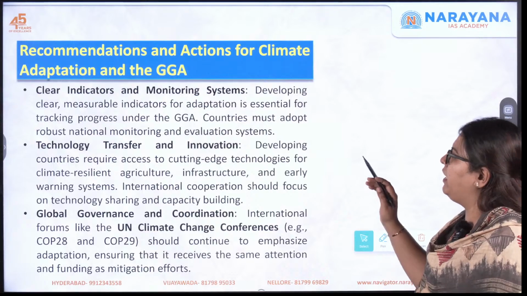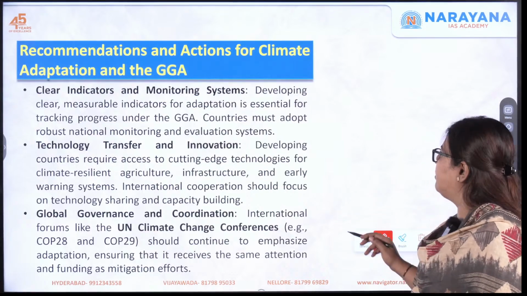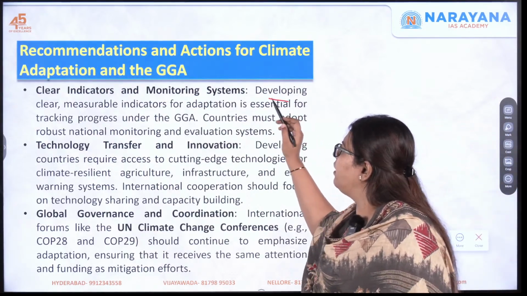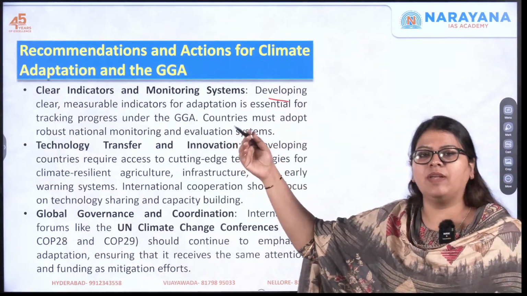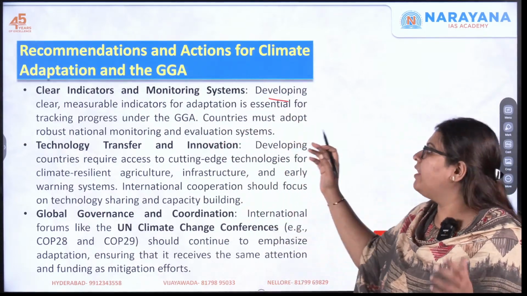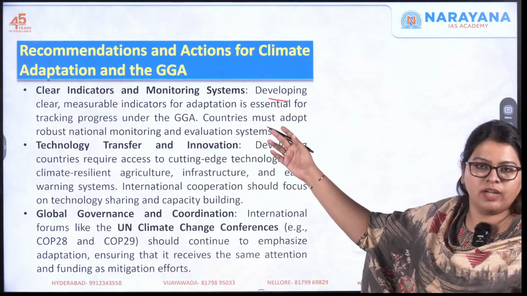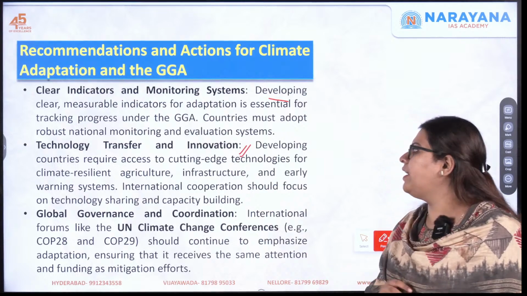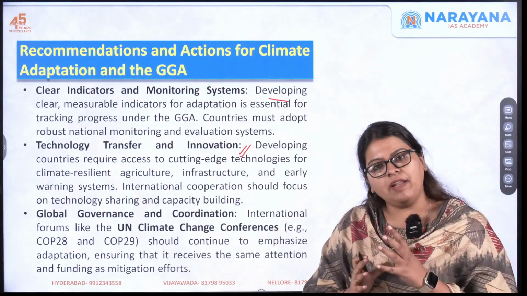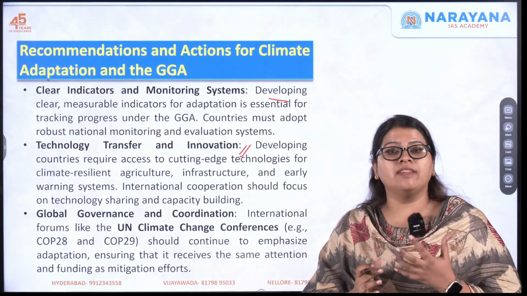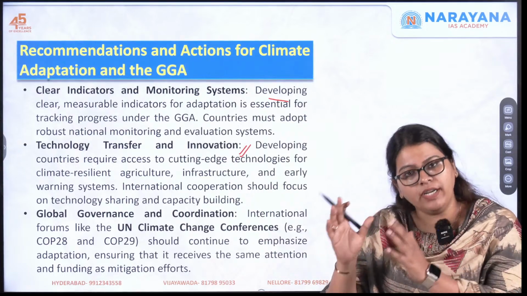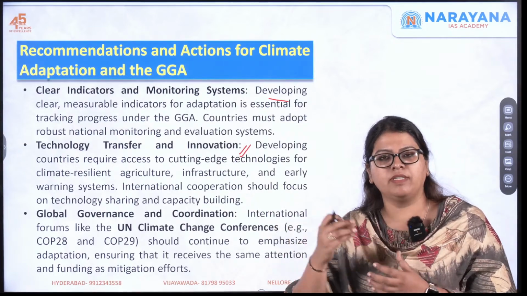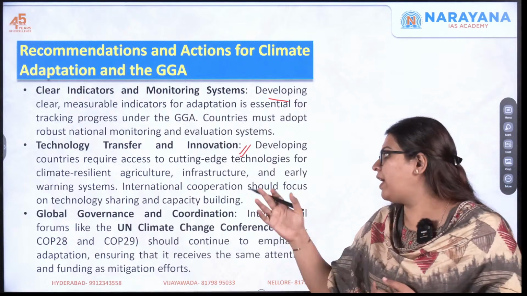Next one, there has to be clear indicators and monitoring systems. There has to be very clear as well as measurable indicators, and there has to be steps in progressing towards this GGA. Next one, there has to be technology transfer and innovation. That is, the developing countries require access to the technological advancements of the developed countries. So, developed countries must come forward and give a helping hand over here.